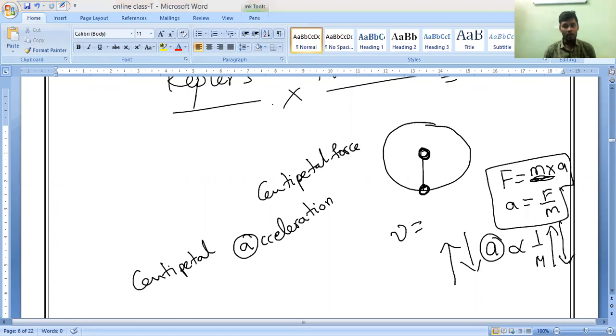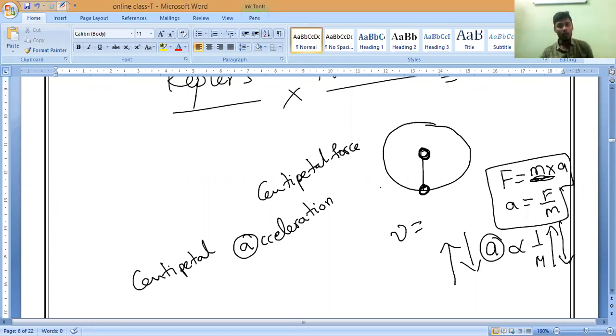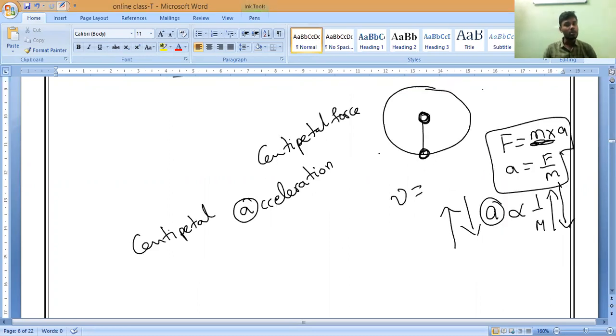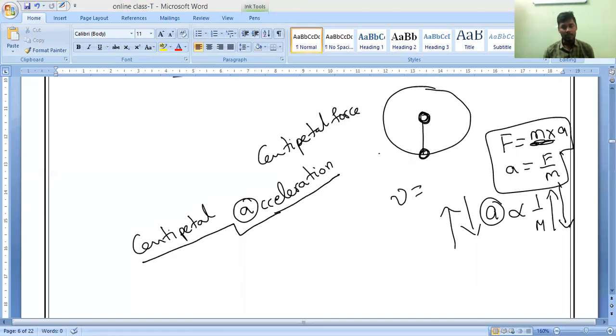So now you can check it, guys. What we are going to see is that in circular motion also, acceleration will depend on some factors. That acceleration we call centripetal acceleration.